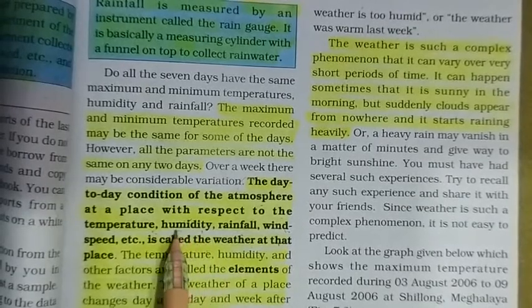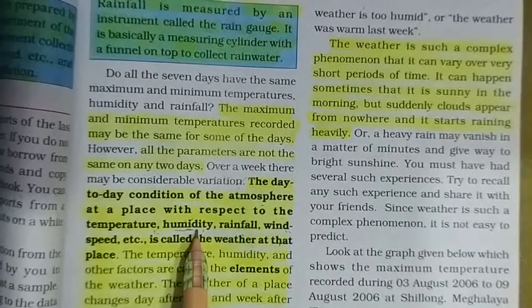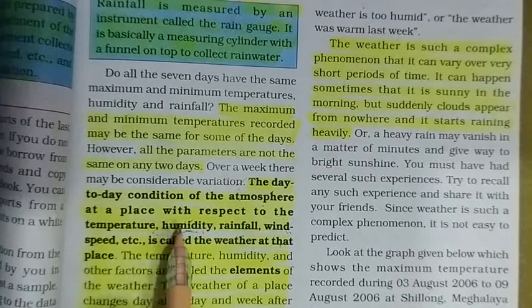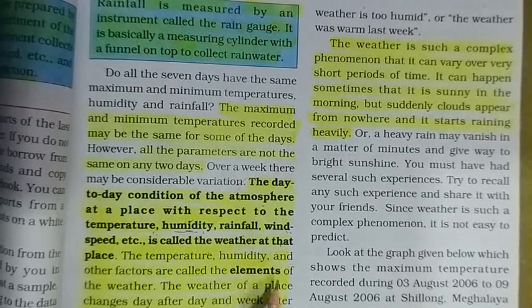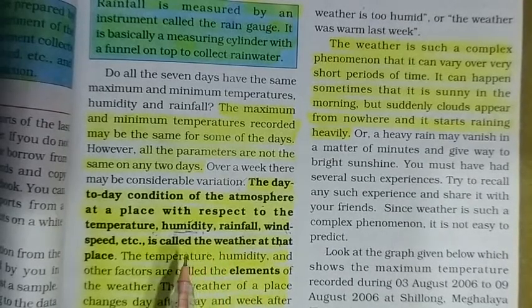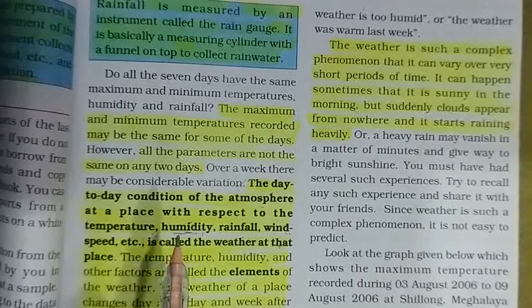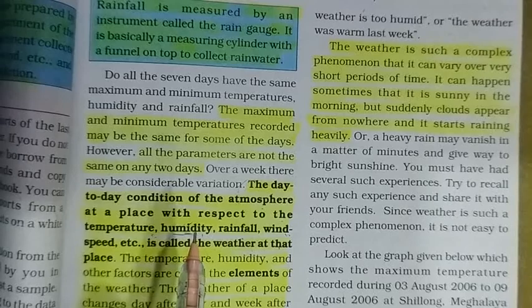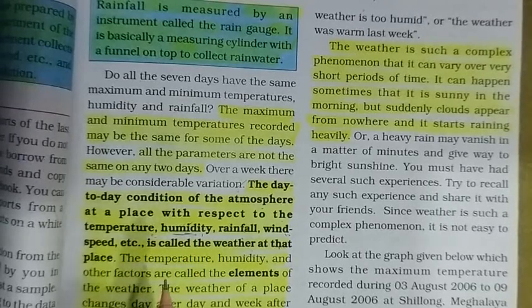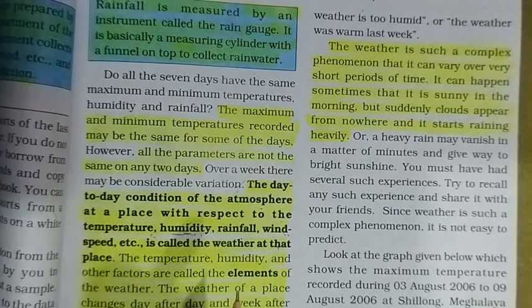Humidity means the amount of water vapor or moisture present in the air. We call temperature, humidity and rainfall the elements of weather also, because these help in determining the weather of a place. And who prepares the weather report? Very nice. The Meteorological Department prepares the weather report, in which it gives the maximum temperature, minimum temperature, percentage of humidity, rainfall.